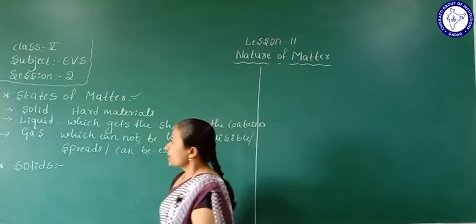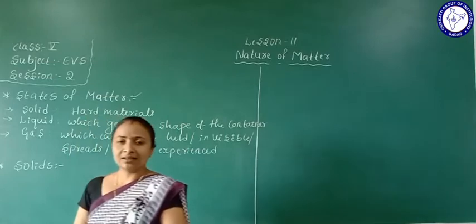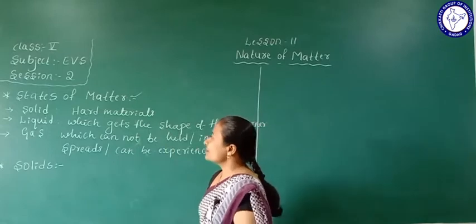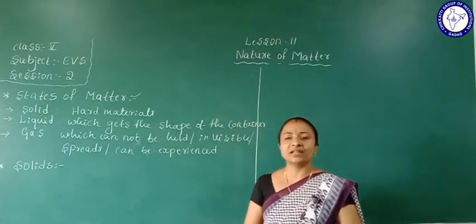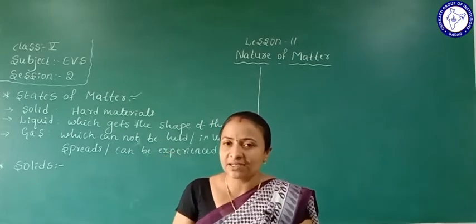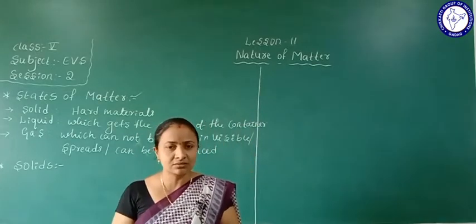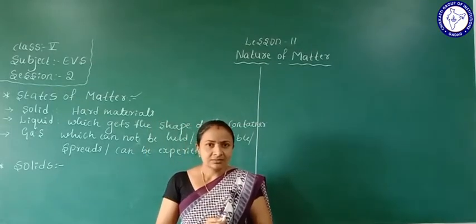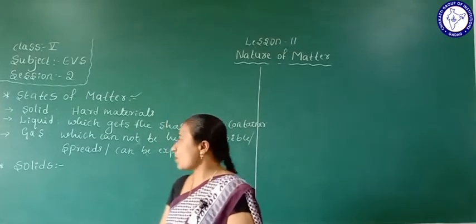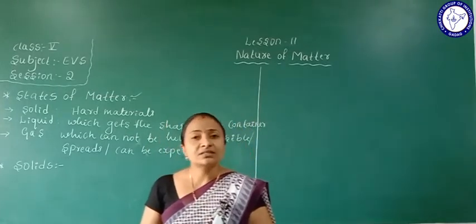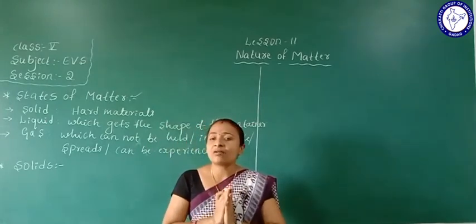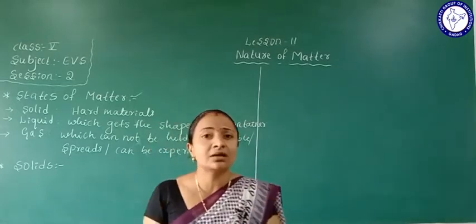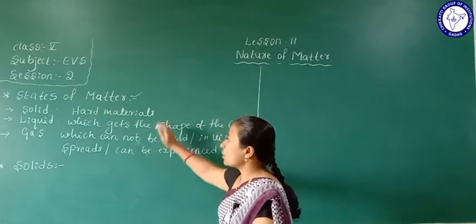Yes, okay, next we are going to liquids. Which type of materials can be called liquids? Those which take the shape of the container, like water, milk, buttermilk, and coconut water, or tender water. These are all called liquids. Liquids do not have any shape of their own; they take the shape of the container.